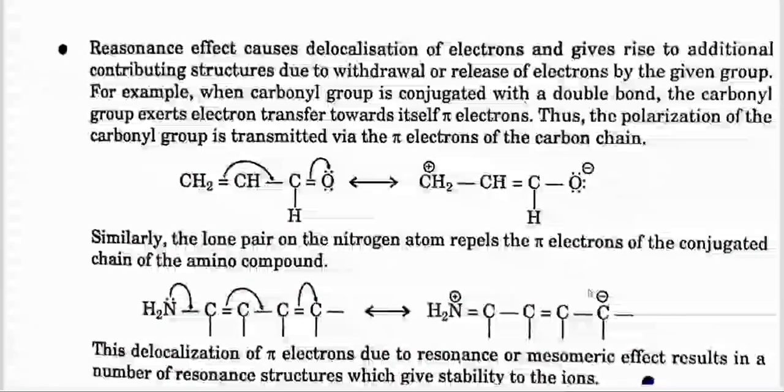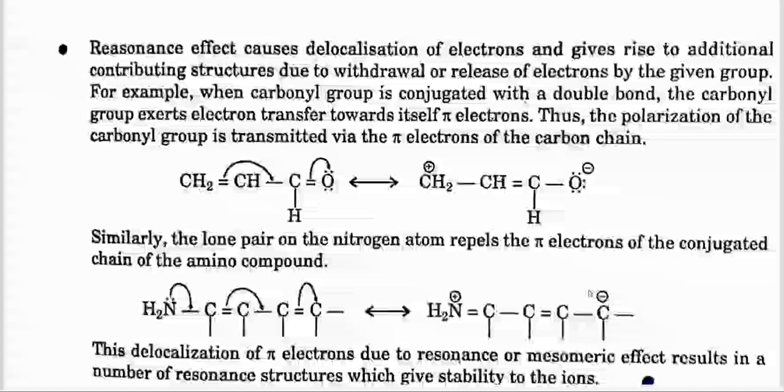Resonance effects cause delocalization of electrons and give rise to additional contributing structures due to withdrawal or release of electrons by the given group. For example, when a carbonyl group is conjugated with a double bond, the carbonyl group exerts electron transfer towards itself. Thus, the polarization of the carbonyl group is transmitted via the pi electrons of the carbon chain.